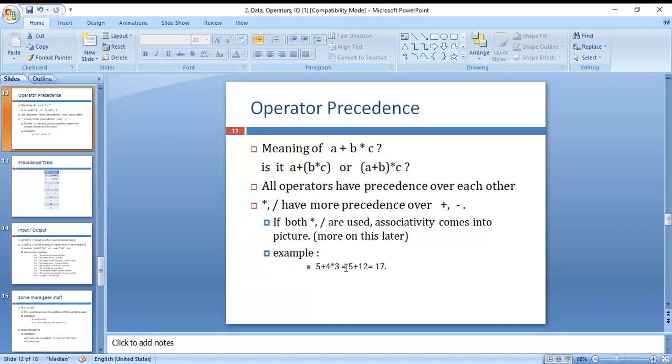That's why in the BODMAS formula multiplication comes first. 4 3s are 12, and 12 plus 5 is 17. All operators have precedence over each other. Here multiplication and division have more precedence over plus and minus. If both multiplication and division are used, associativity comes into the picture. So 5 plus 4 into 3 is 5 plus 12, which is equal to 17.